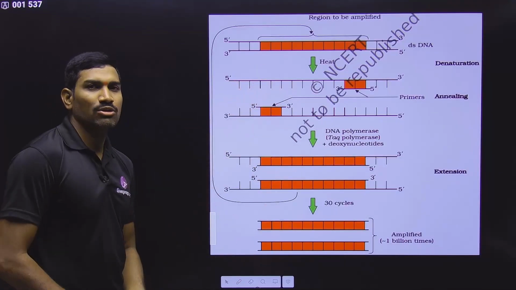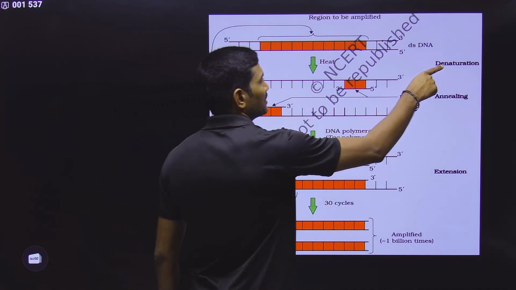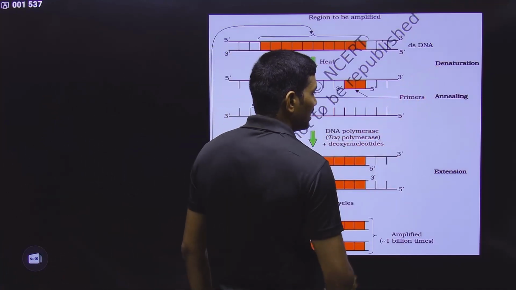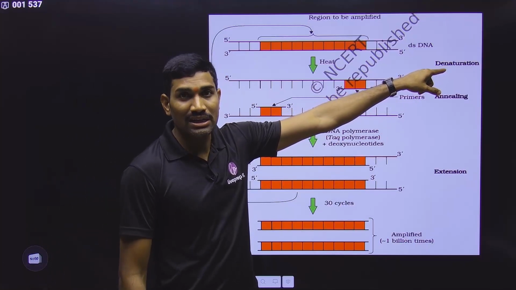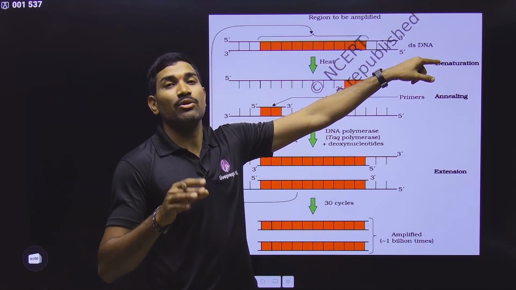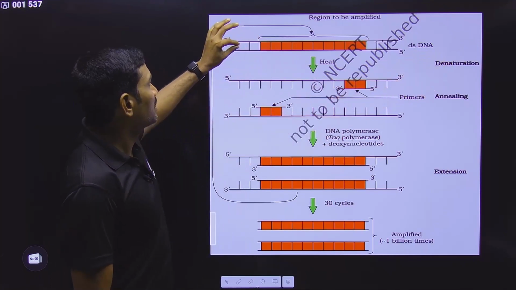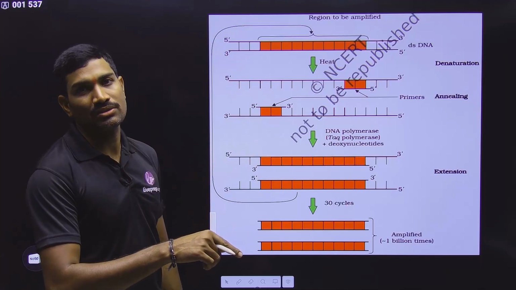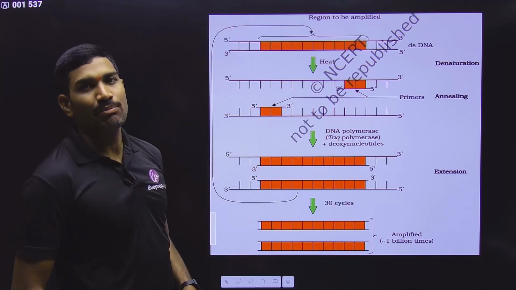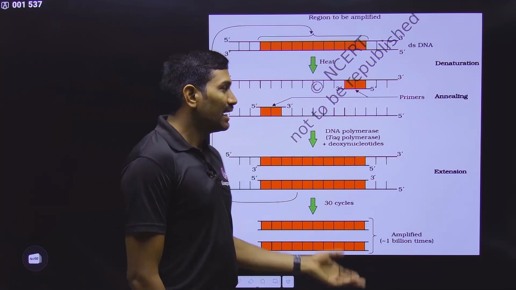And here in the PCR, a total of 3 steps are present in each cycle. First step is denaturation, second step is annealing, third step is extension. During denaturation, the tube is heated to approximately 94-95 degrees centigrade. At this temperature, what happens? The two parental template DNA strands will be separated because of the heat exposure. And the separation of two DNA strands upon exposure to heat is called denaturation.